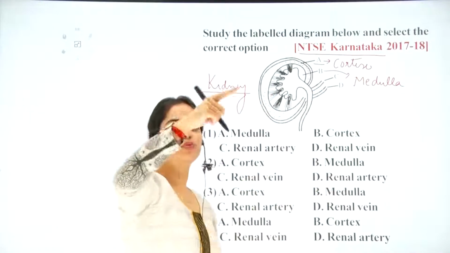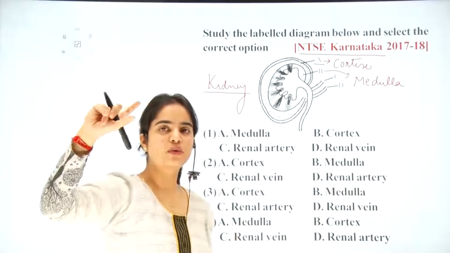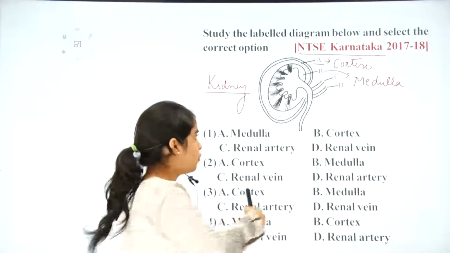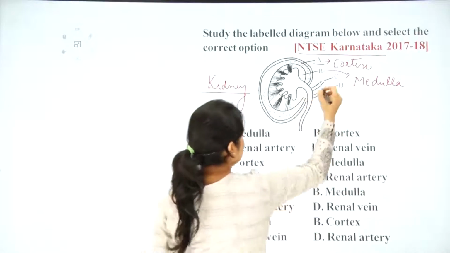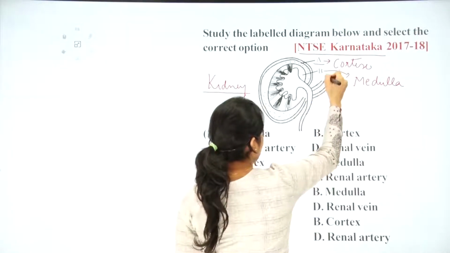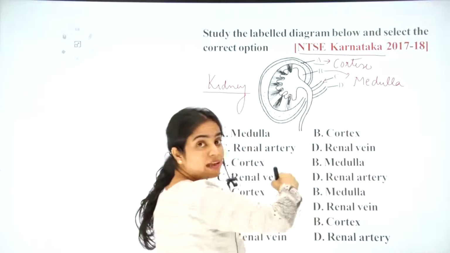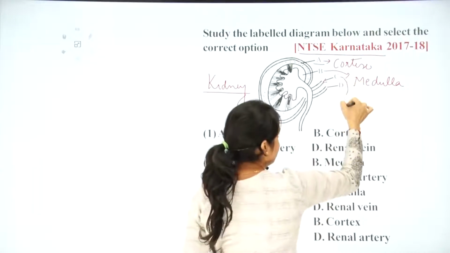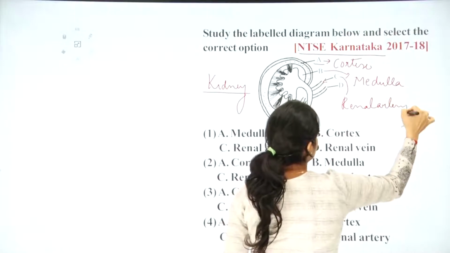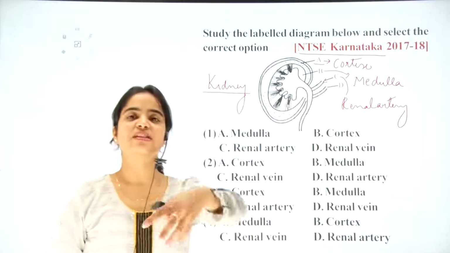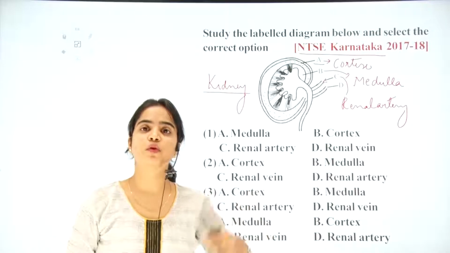There are some tributaries, these vessels going outside and coming inside the body. So I'll make that arrow. The C option we have is the renal artery. So I'll make an arrow like that. Why did I make that arrow like that? Because a renal artery is a type of artery which enters the kidney. This is the one which enters the kidney, meaning the flow of blood.